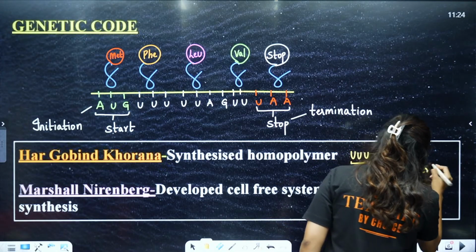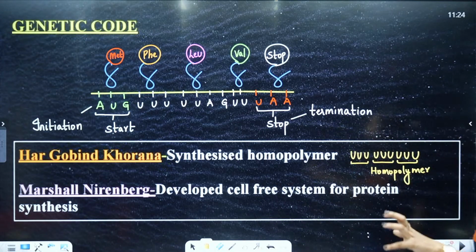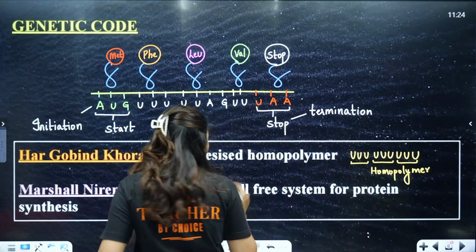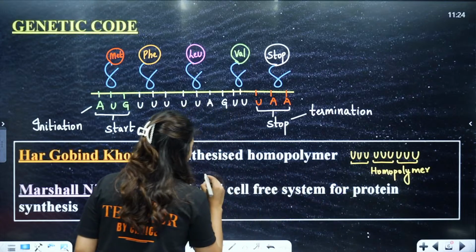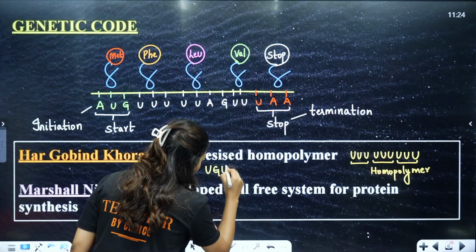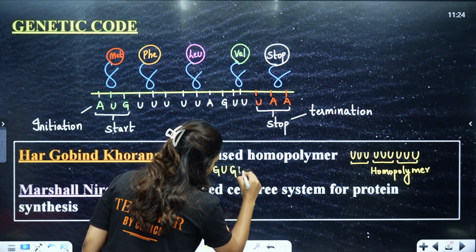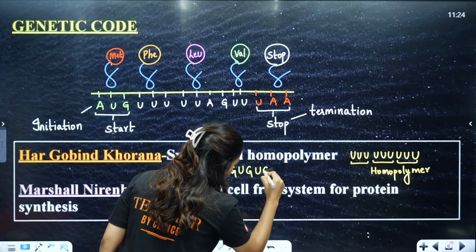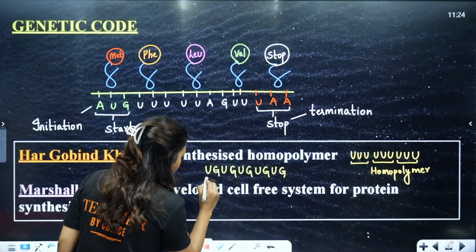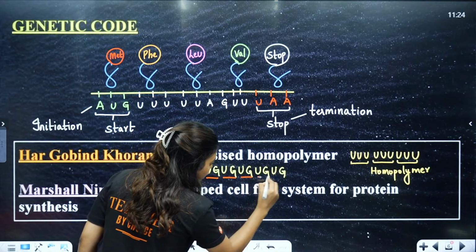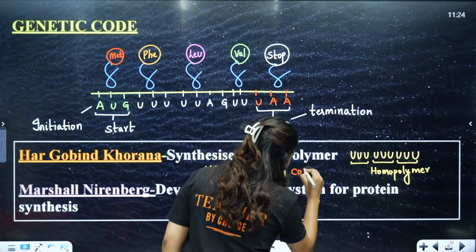At the same time, he also worked and we could understand that we can also form copolymers. How will you form copolymers? Look here, all of you. Let's say U, G, U, G, U, G, U, G, U, G. Now this becomes copolymers. Yes or no? U, G, U, G, U, G. This becomes a copolymer.